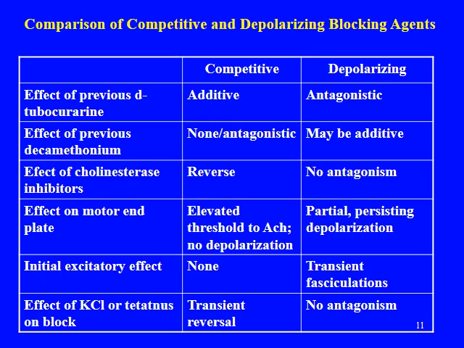Before proceeding forward, let's quickly summarize the two groups. Let's compare them and see in certain conditions which group will be more suitable to use. The two groups are the competitive one, which is the tubocurarine group, and the other one is the depolarizing one, the succinylcholine group. There are a few conditions which are given and we will see which group is more suitable to use in that certain condition. There are a few factors.